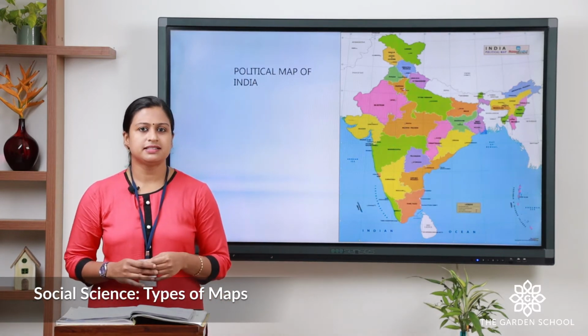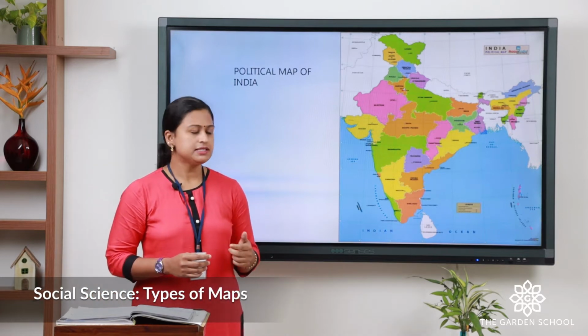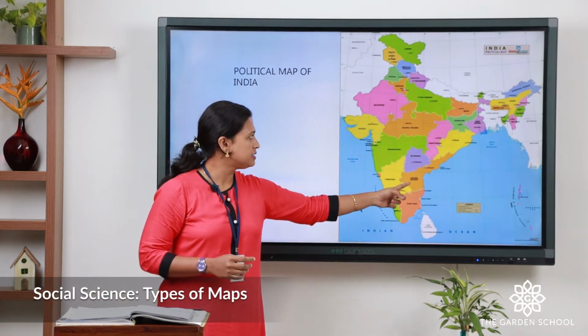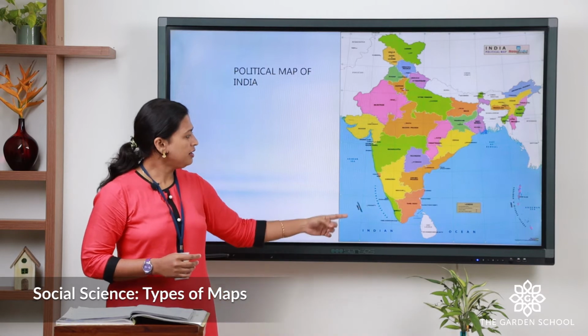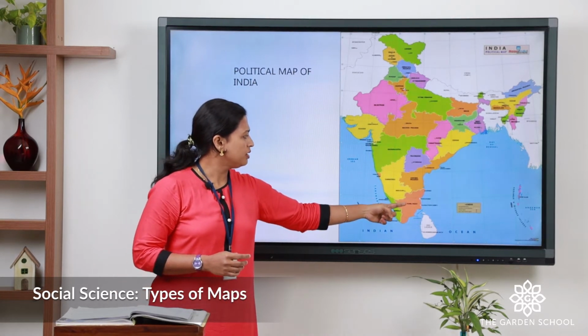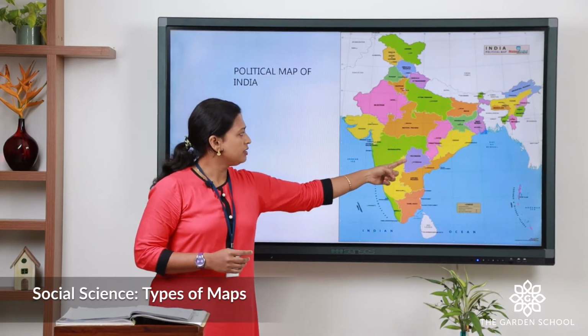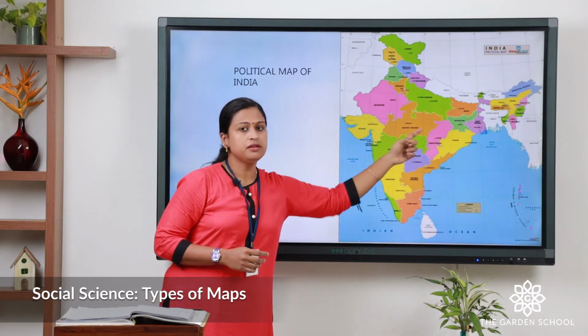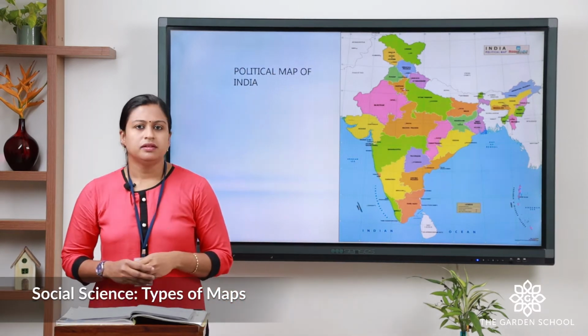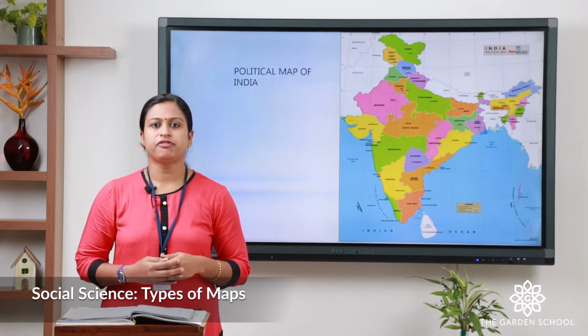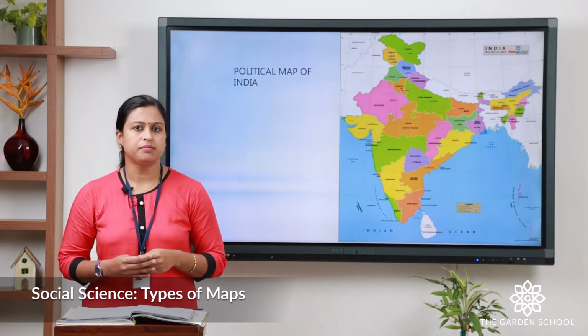Let's check the answer. Andhra Pradesh is located in the south eastern part of India and it shares its boundary with Tamil Nadu, Karnataka, Telangana, Chhattisgarh and Orissa. Now let us see the next type of map, that is physical map.